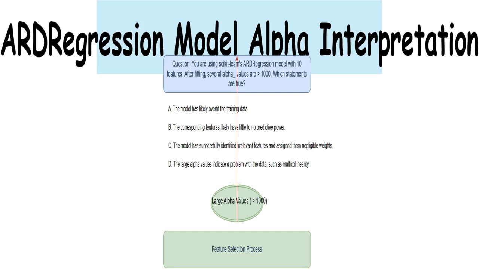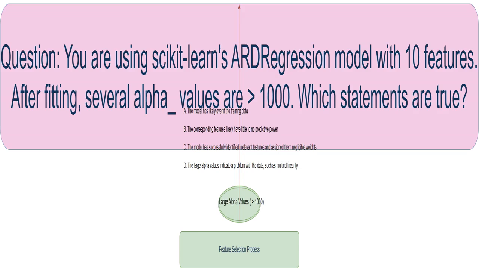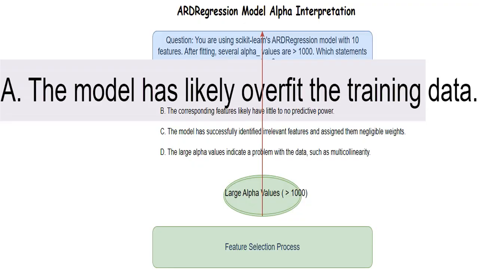This is a common issue in machine learning, where your model learns the training data too well and doesn't generalize well to new data. But with ARD, we are less likely to overfit because the method shrinks the weights of unimportant features. It's a built-in safeguard against overfitting. This is a key takeaway. Large alpha values directly mean the model is downplaying these features. It's saying, these don't matter much for making accurate predictions. This is the same idea as option B, just phrased differently.